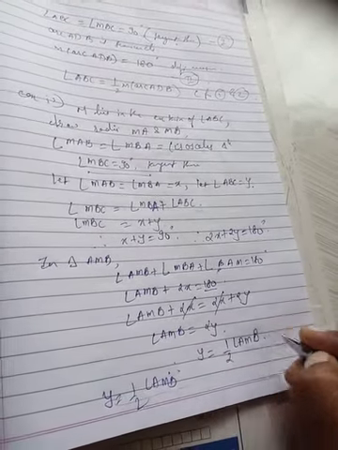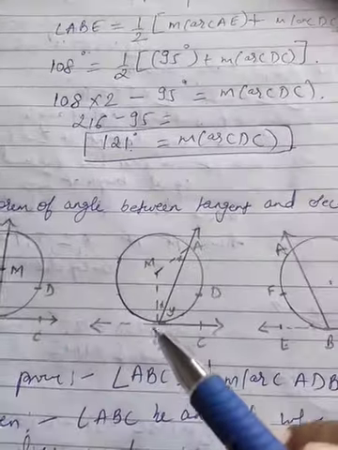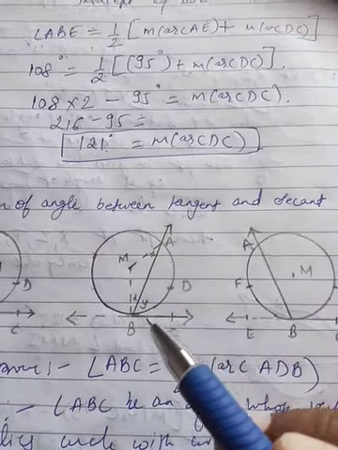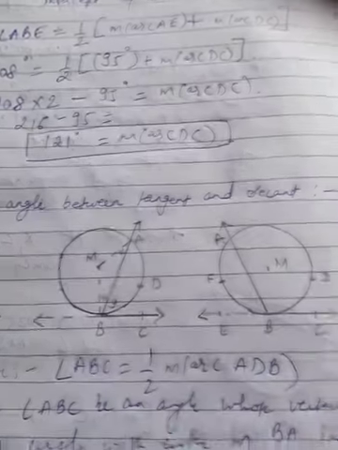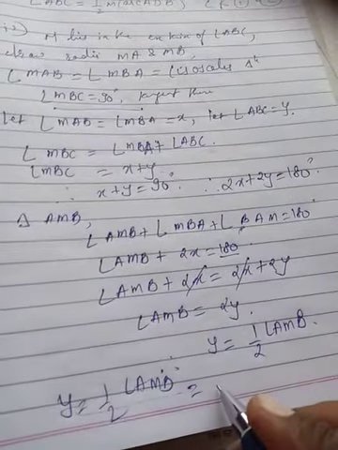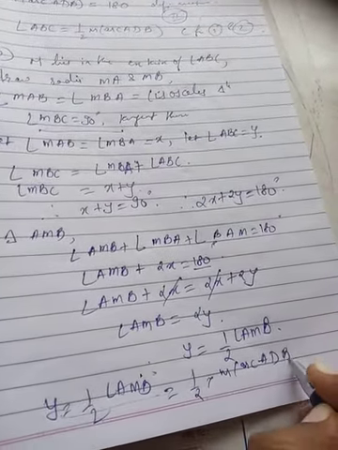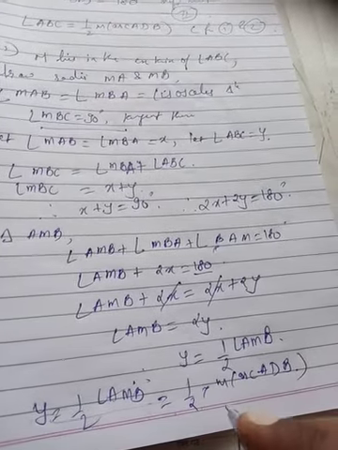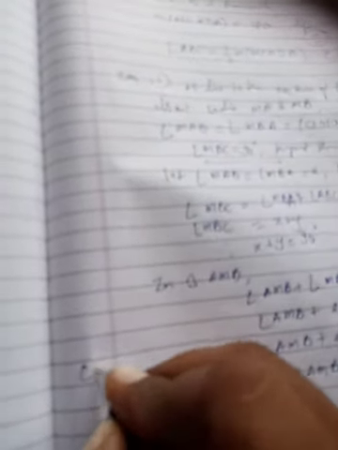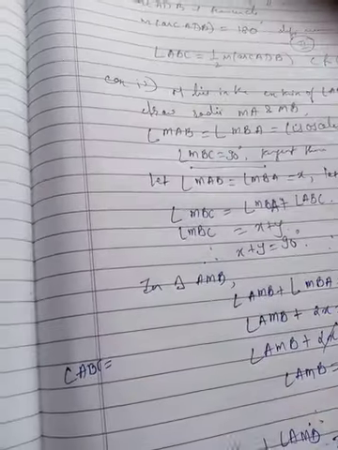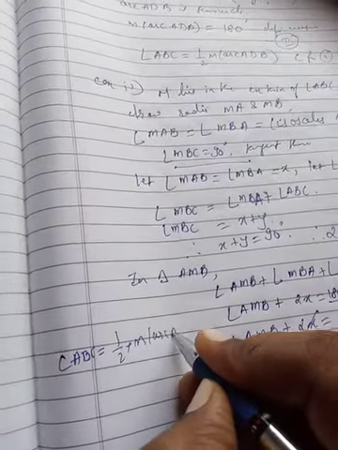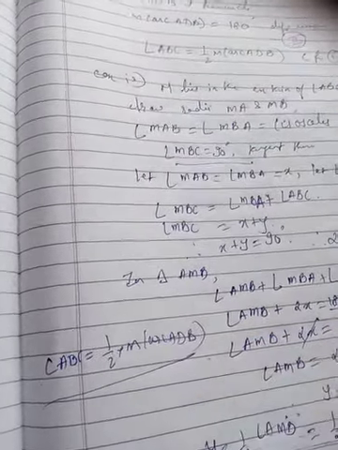Now angle AMB is the central angle, and the central angle is equal to the intercepted arc. So in place of angle AMB we can write the measure of arc ADB. Y represents angle ABC, so we can write angle ABC is equal to half of the measure of arc ADB. This way we have proved this.